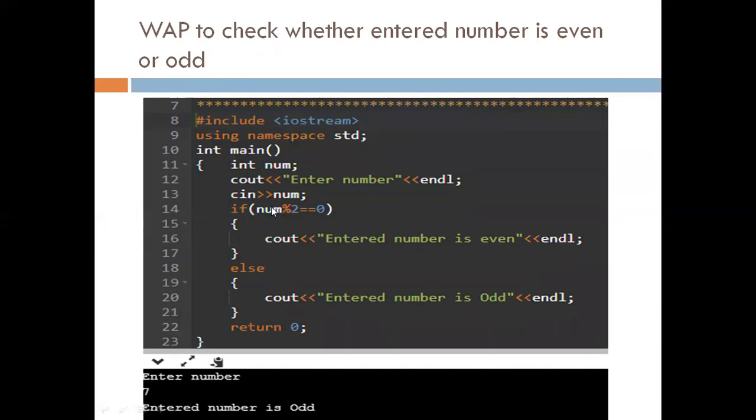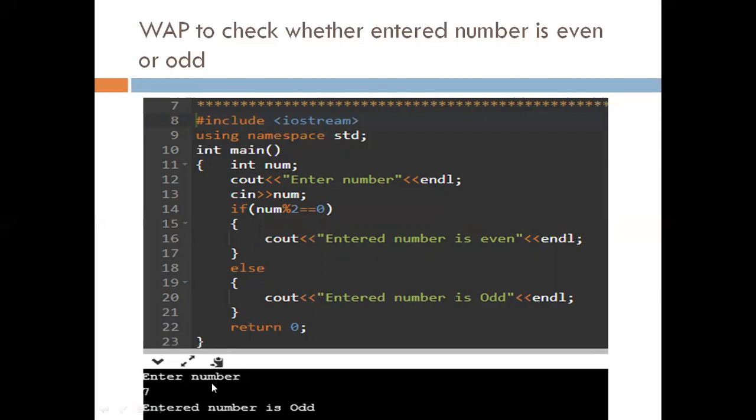If any number is divisible by 2 and the remainder is 0, it means the number is completely divided by 2, so that number is an even number. Okay, so here we use this condition: num modulo 2 equals 0. If this condition is true, then we display this line: entered number is even. And if this condition is false, then it executes this else part: entered number is odd.